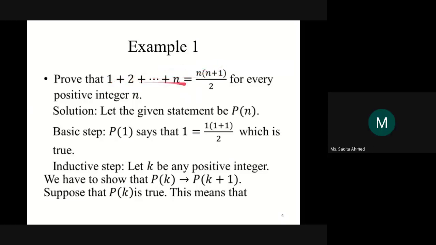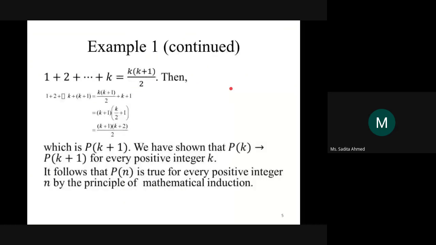What happens to the left hand side for Pk? It's like 1, 2 through k. Yes, exactly. 1 plus 2 plus 3 so on until k. On the right hand side, what happens? K into k plus 1 by 2. So basically this is Pk, right? This line, 1 plus 2 plus 3 plus 4 so on until plus k on the left hand side, and on the right hand side k into k plus 1 by 2.